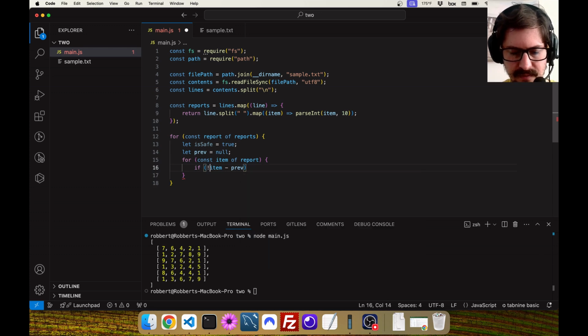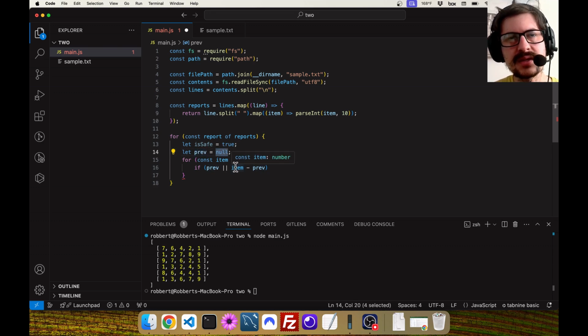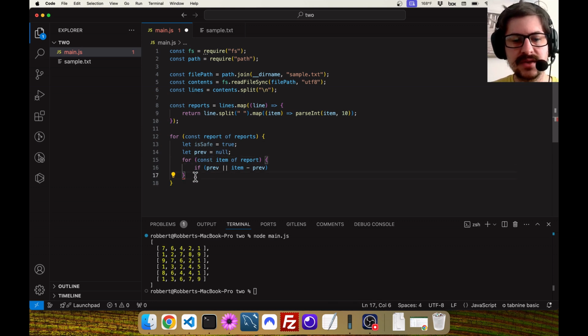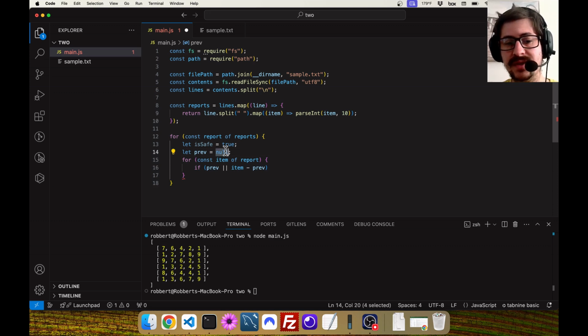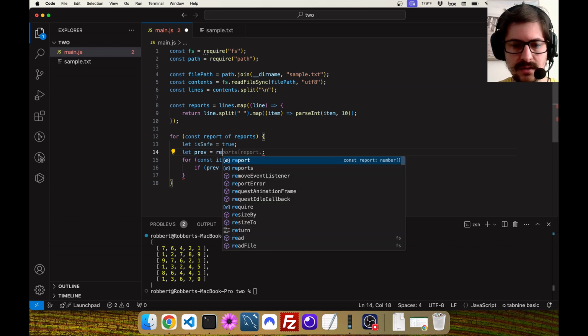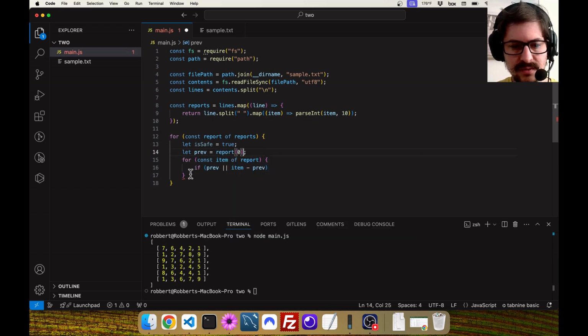Well, so first of all, if we have a previous item, well, do I want to do this? No, this might not be safe. So basically, I'm trying to say, okay, in the case where this previous item is set to null, then we just skip this condition. But what might actually be a better idea, if you can assume that there are actually entries in your reports, you could set this to the first one and then only loop over from 1 to report.length.